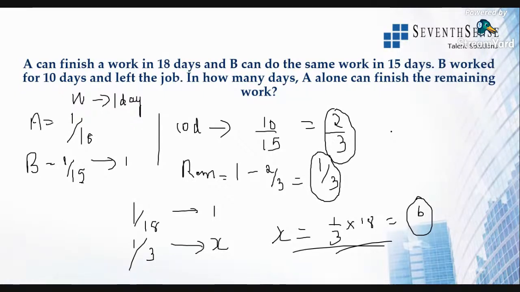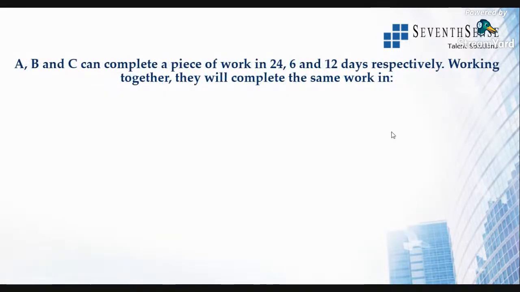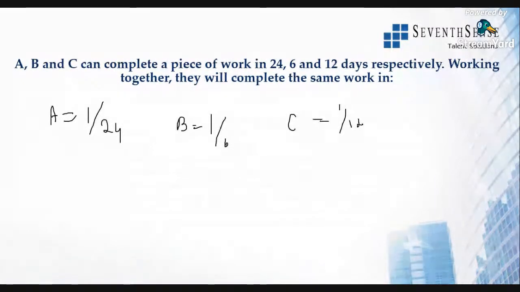Hope you all got it. We'll go on solving more and more questions. Now they're telling us A, B, and C can complete a piece of work in 24, 6, and 12 days respectively. Working together, they will complete the same work in how many days? Now they're telling individual values, right? So A will be taking 1 by 24th of the work in 1 day. B will be finishing 1/6 of the work in 1 day. Then C will be finishing 1/12 of the work in 1 day.